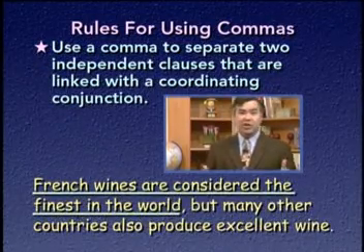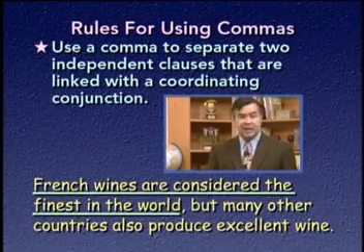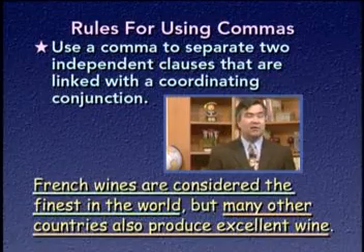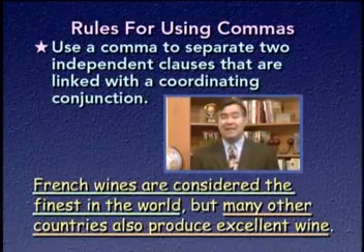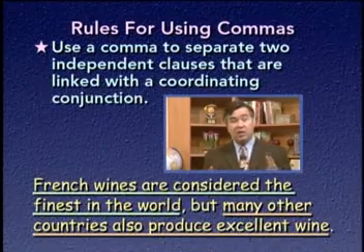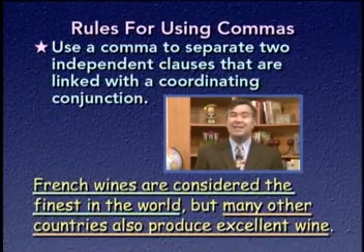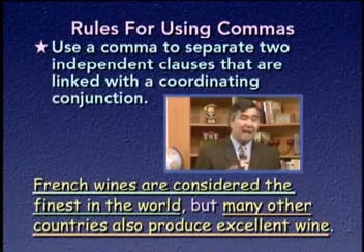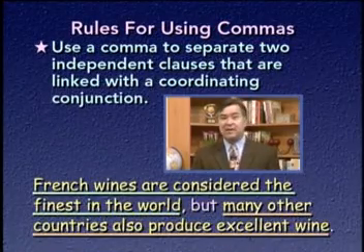French wines are considered the finest in the world. Yes, that could be a sentence by itself. Many other countries also produce excellent wine. That too could be a sentence by itself. Because the 2 ideas are closely linked, the author has decided to join them into a single sentence and use the coordinating conjunction but as the connector. And that makes perfect sense.